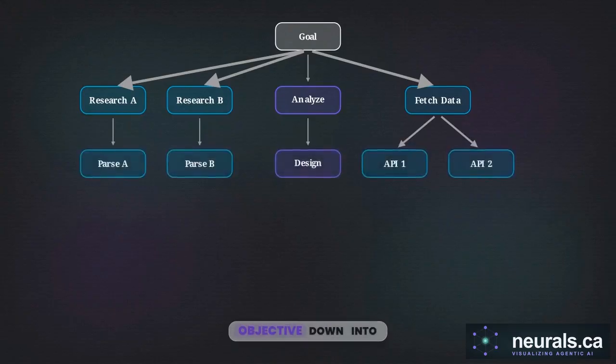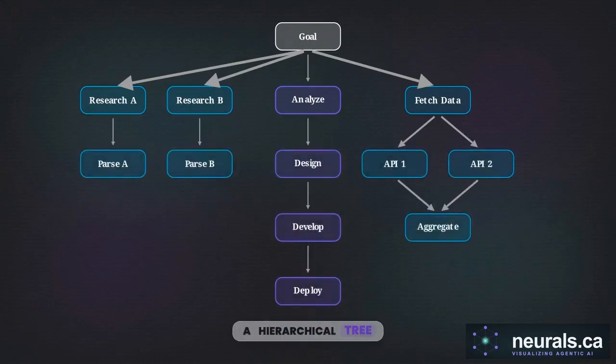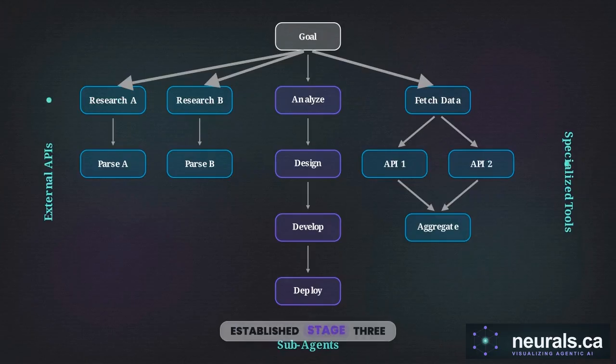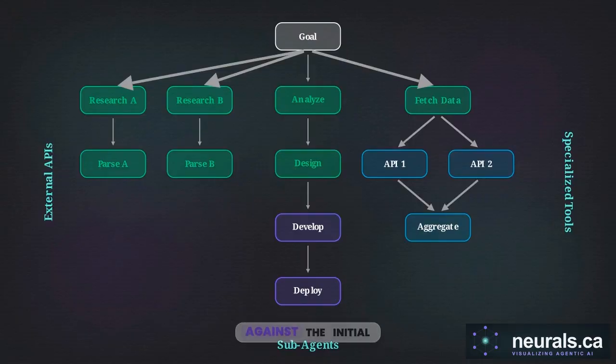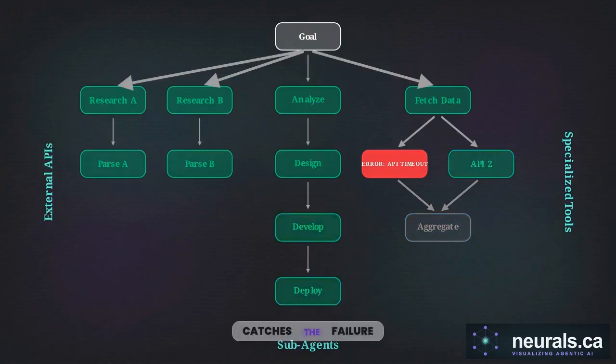It breaks the objective down into a hierarchical tree, calculating which subtasks must run sequentially and which can execute in parallel. With the tree established, Stage 3 is Orchestrate. The agent acts as the system conductor, pushing individual tasks out to external APIs, specialized tools, and downstream subagents. Stage 4 is the Monitor phase. This execution feedback loop tracks milestones against the initial plan. When an API times out, or a subagent returns a runtime error, this layer catches the failure.